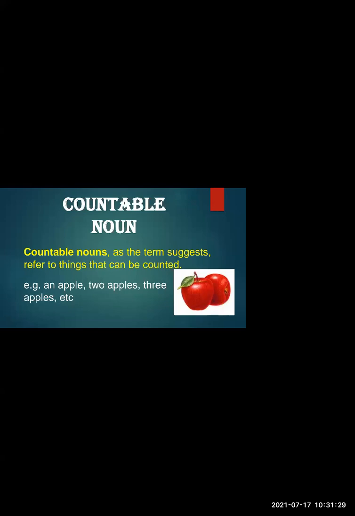Very good. Tanishka says, I have 1 sibling. Samriddhi says, I have 3 pens. I have 2 pens. I have 3 cats. Very good, students. Yes, all these are examples of countable noun.